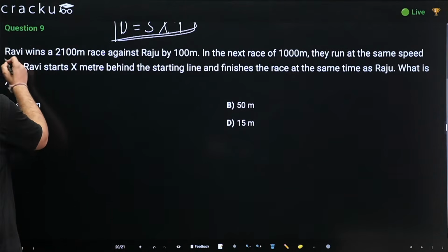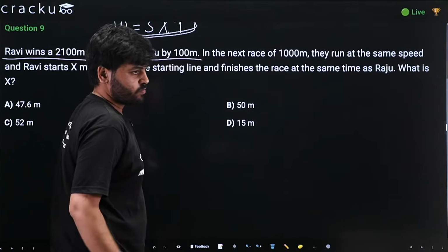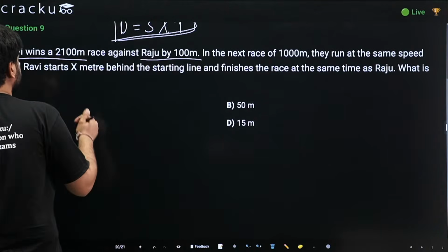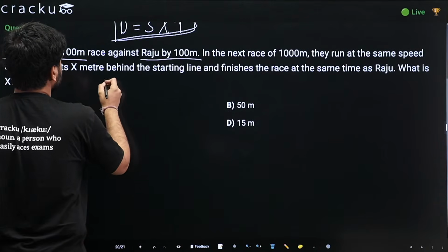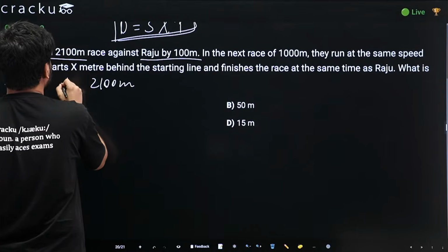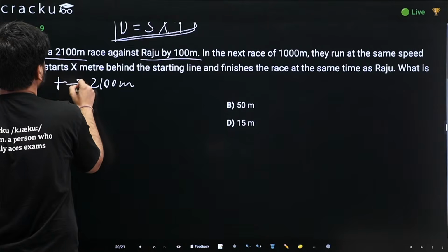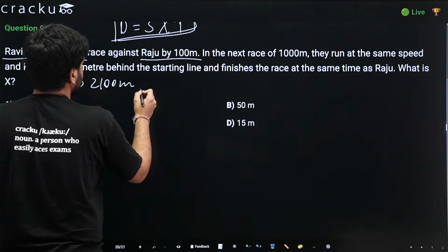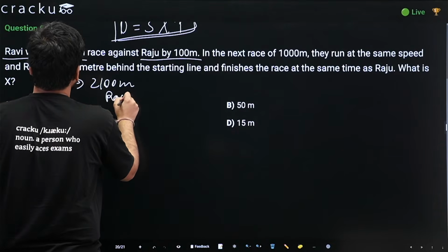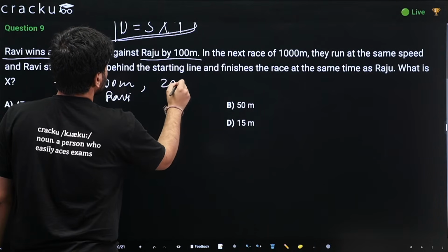They are given that Ravi wins a 2100 meter race against Raju by 100 meters. It means that after time t, Ravi runs 2100 meters. At the same time, Raju runs 2000 meters.